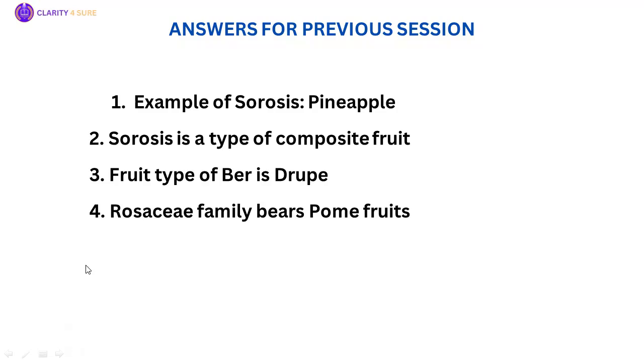At the end of the session, I asked you another two questions. That was, what is the fruit type of pear? Whose answer is drupe. And the next question was, which family bears pome fruits? The answer to that question is Rosaceae, which is the apple family.